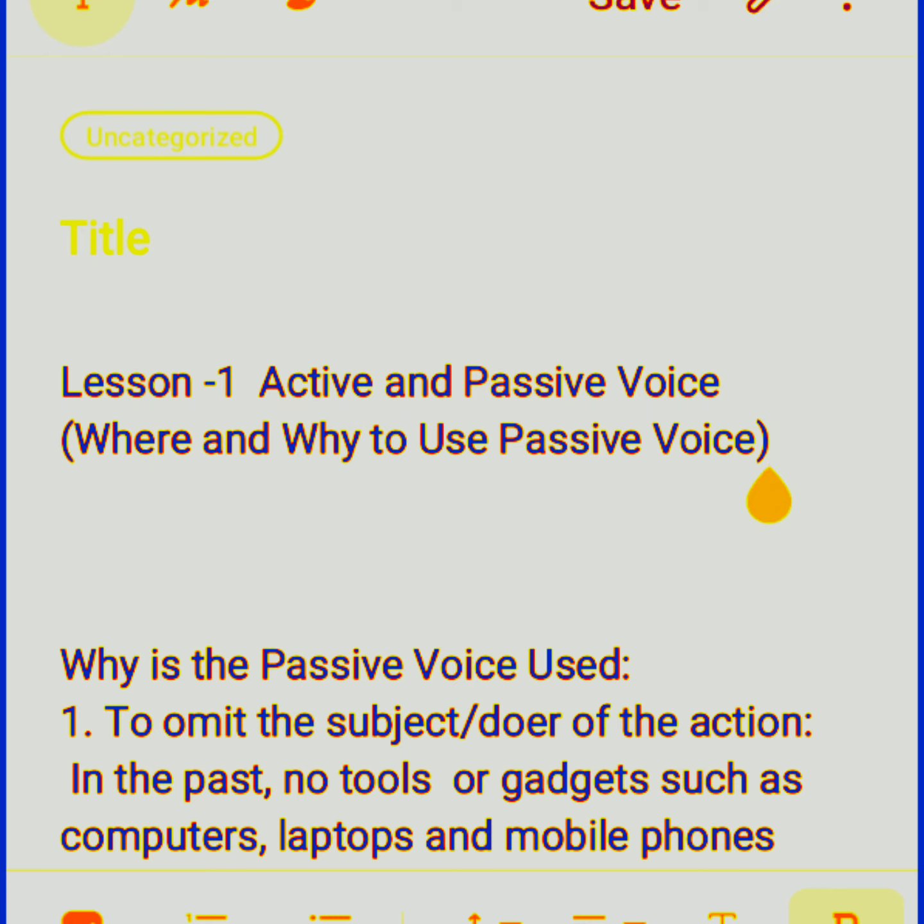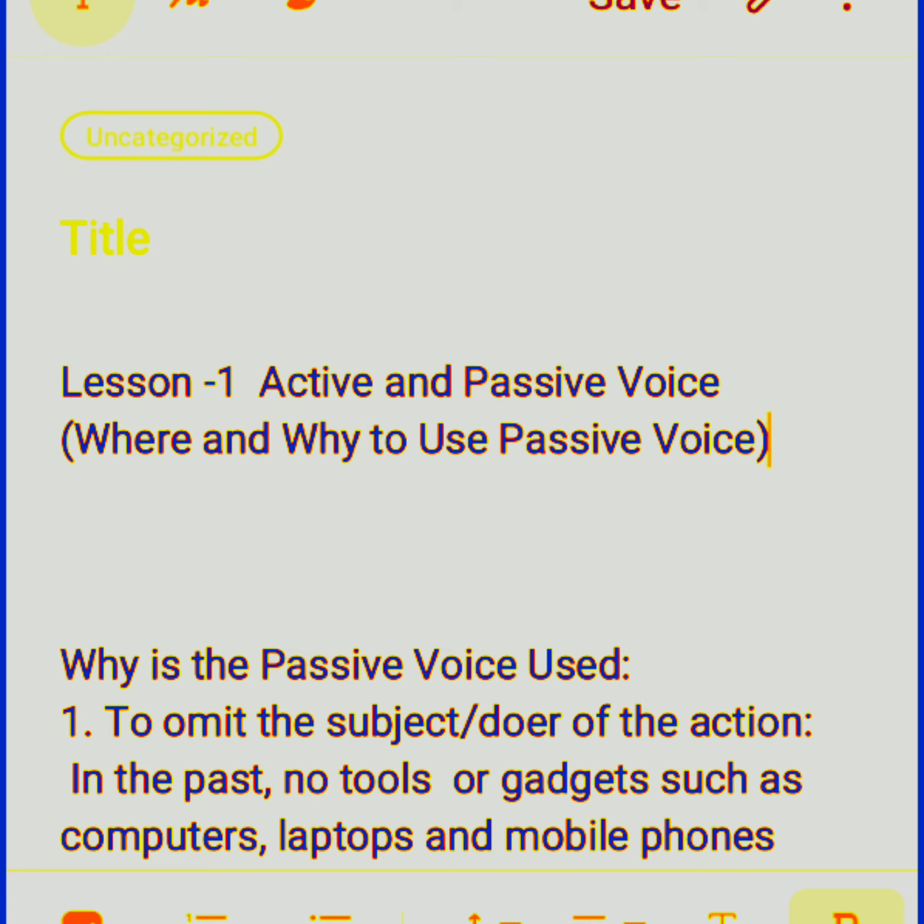Today I am going to teach you lesson 1 of the active and passive voice. Where and why to use passive voice. We use passive voice at certain places in paragraphs, in certain passages, and in applications and letters, and for certain instructions and orders and requests and pieces of advice and directions.